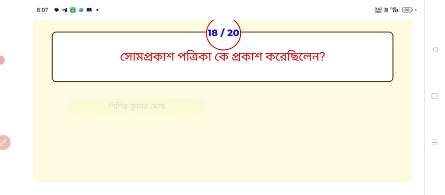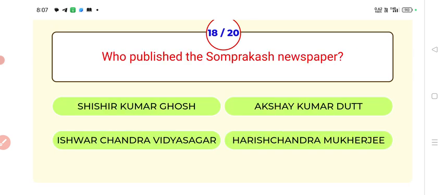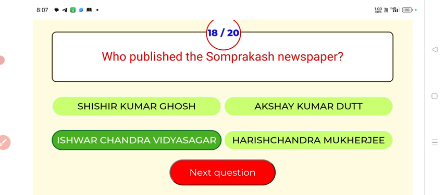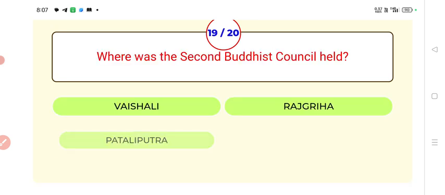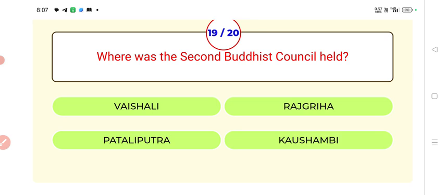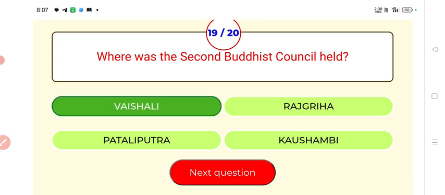Next, who published the Somprakash newspaper? Answer, Ishwarchandra Vidyasagar. Ishwarchandra Vidyasagar published the Somprakash newspaper. Next, where was the second Buddhist council held? Answer, Vaishali. The second Buddhist council was held in Vaishali.